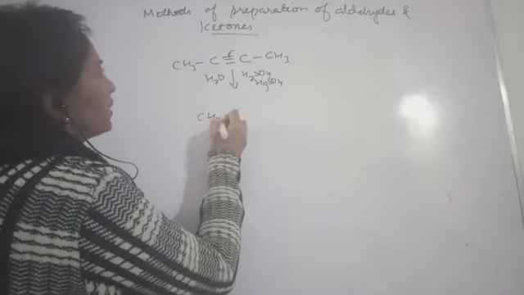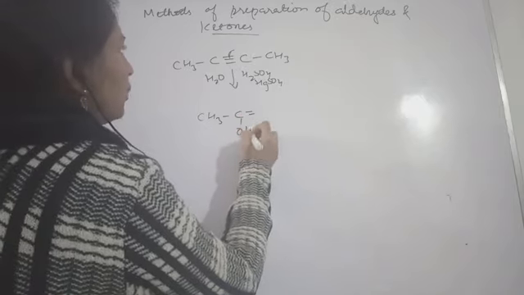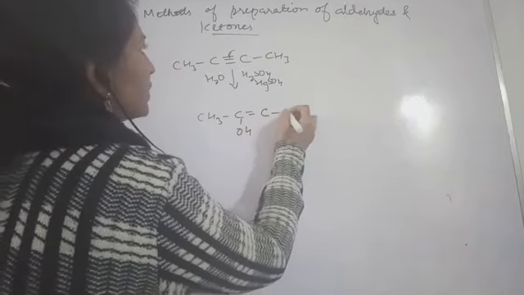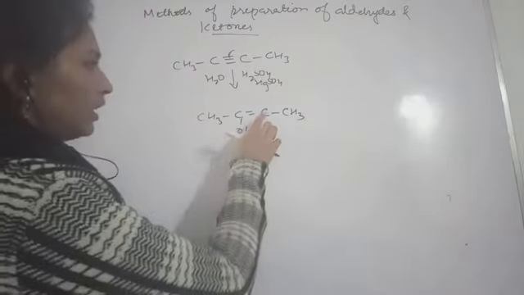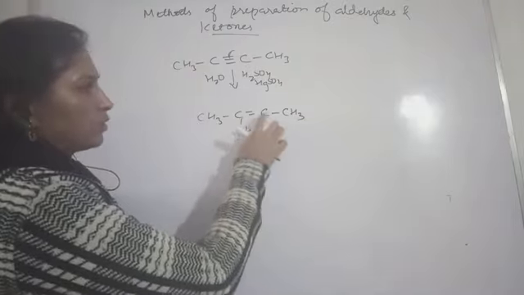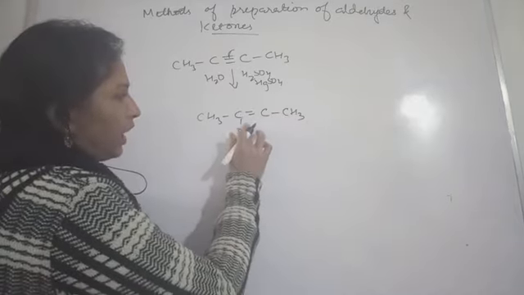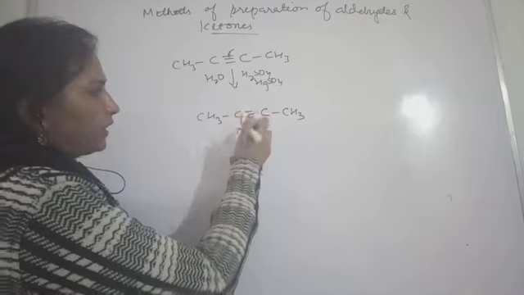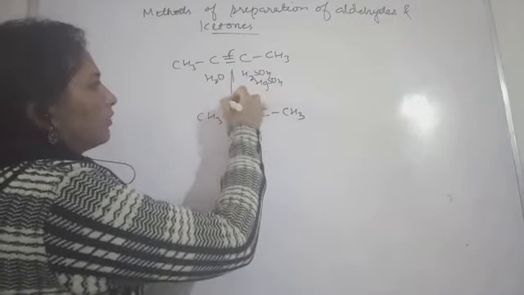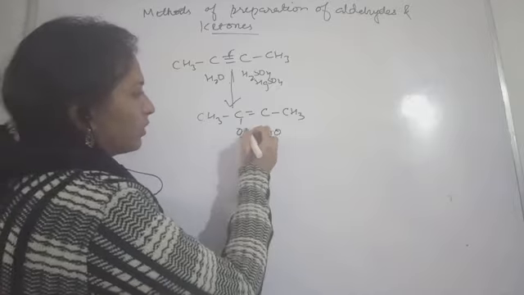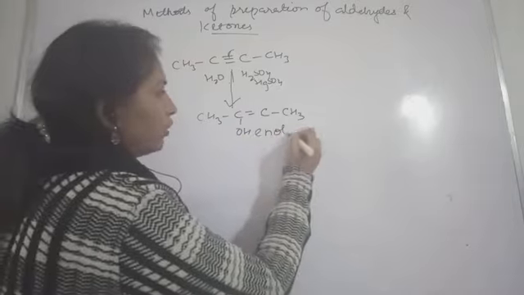So you will get what? CH3, this C, and here you will have this OH, and with this carbon you are having this CH3. Here you are having 3 bonds only. You can see this carbon is having 3 bonds only. That is why this hydrogen, in order to satisfy this tautomerism. So you write down this first enol form you got. First, see here what this enol form you got.